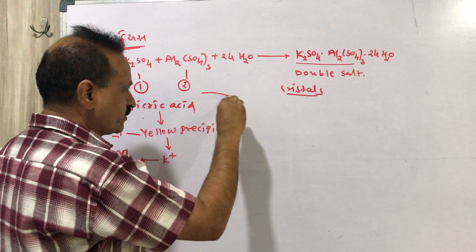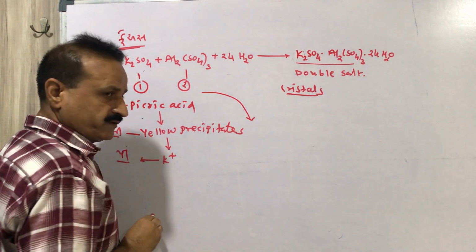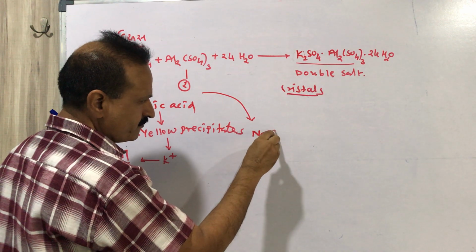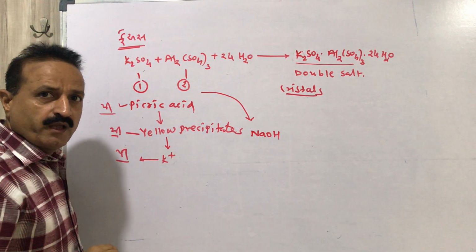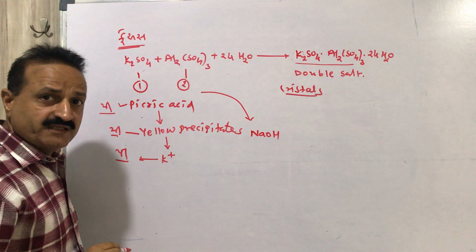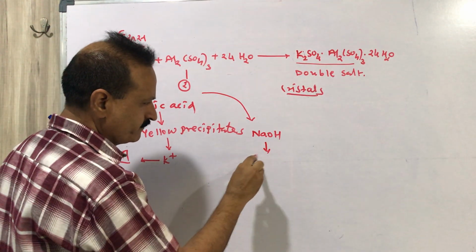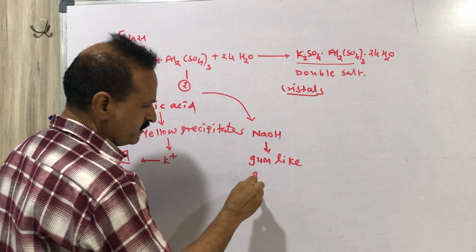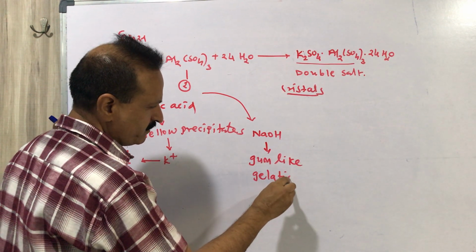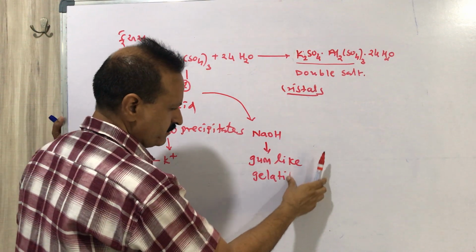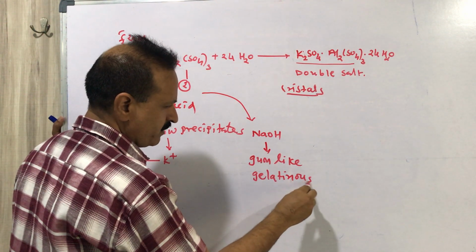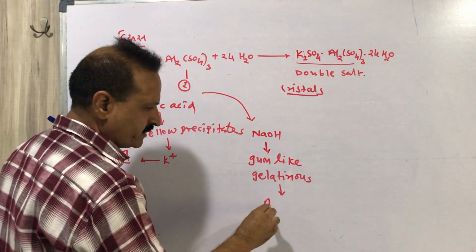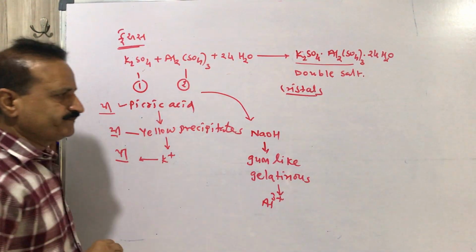When we treat these crystals with NaOH and a gum-like gelatinous precipitate is obtained, it is the presence of aluminum ion.